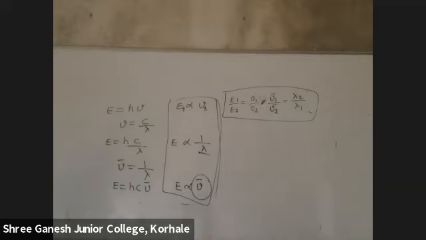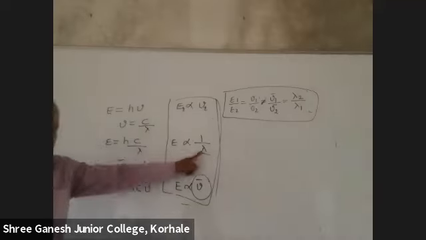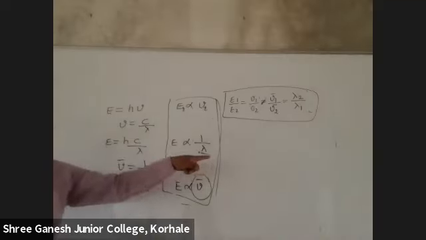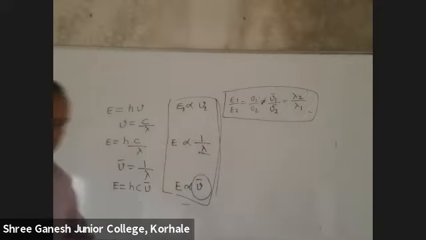I repeated it 3 times, still the same. Energy and frequency directly proportional. Energy and wave number directly proportional. Energy and wavelength, lambda, inversely proportional. Got it? Yes. Now,